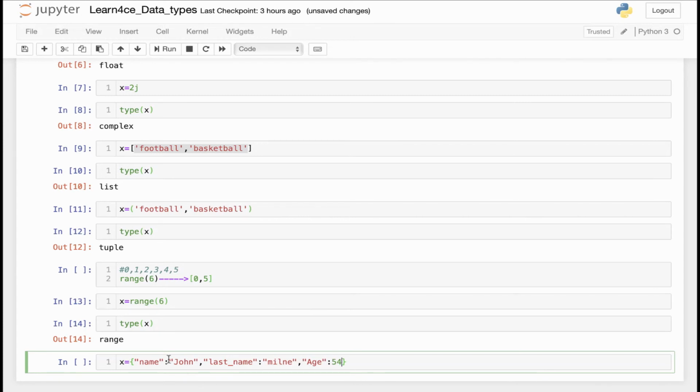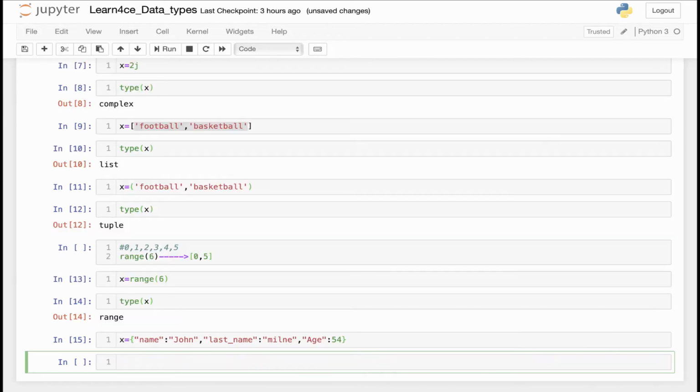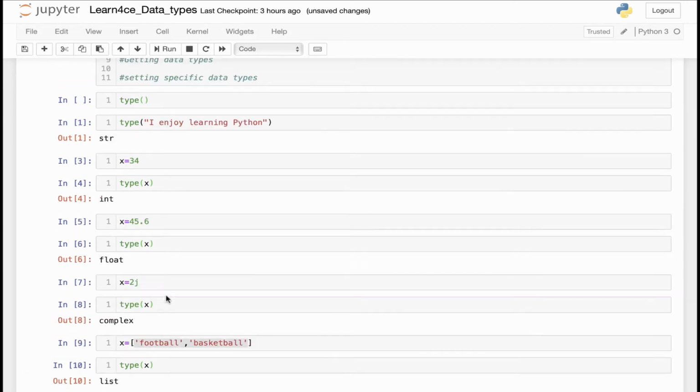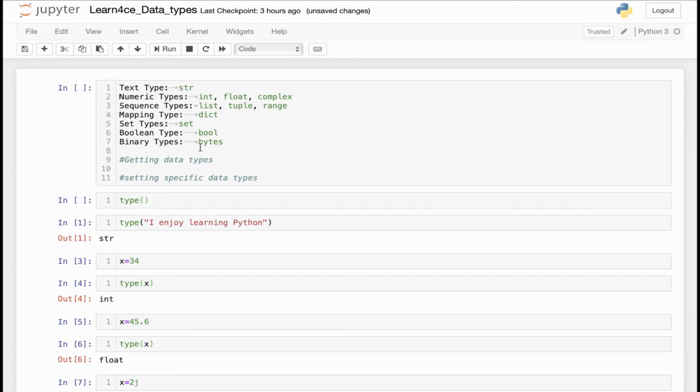So as you can see, the value assigned to the first key is a string, the value assigned to the second key is a string, the value assigned to the third key is an integer value, and there's no problem with that. So if I run this line of code and ask Python what is the type of x, as you can see, it gives me dict, which is an abbreviated version of dictionary. The next data type is set types.